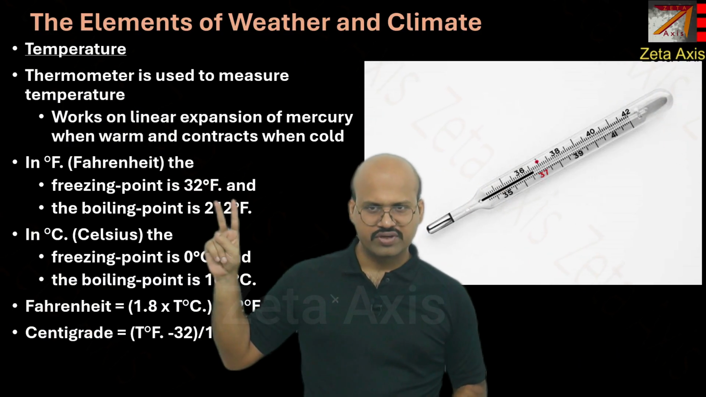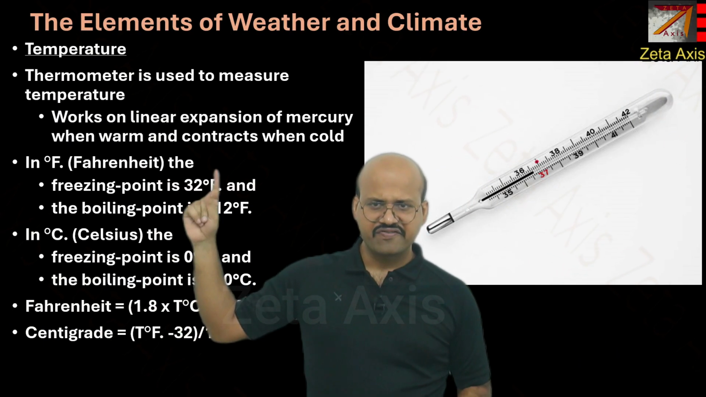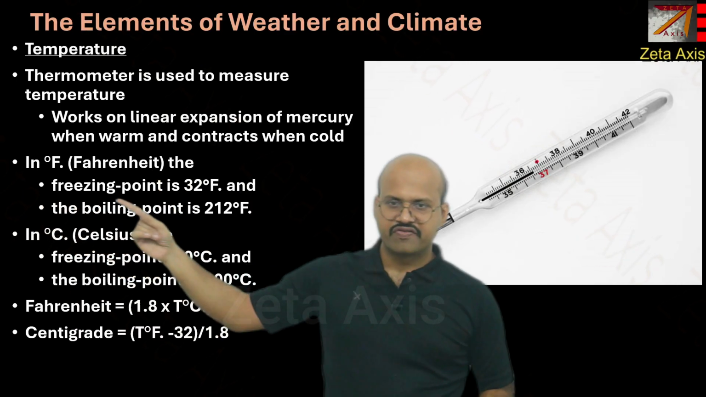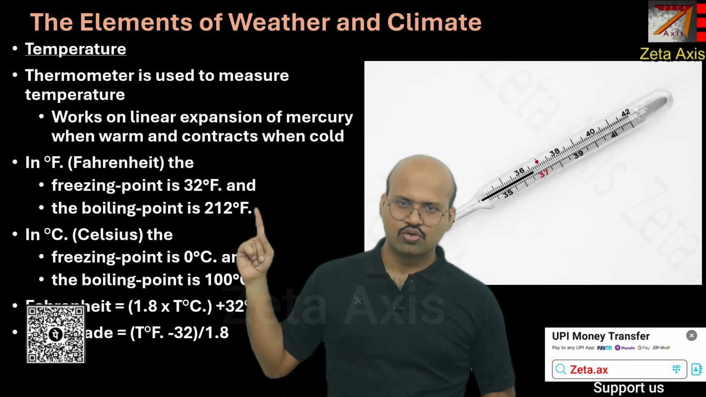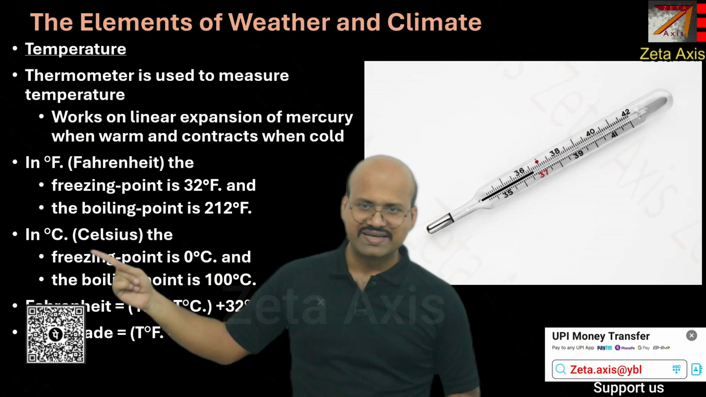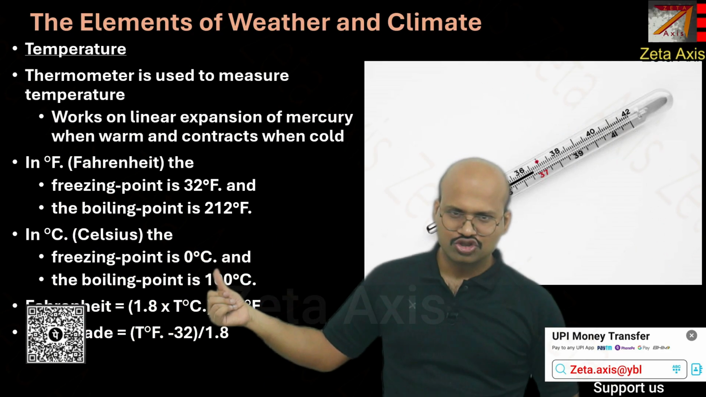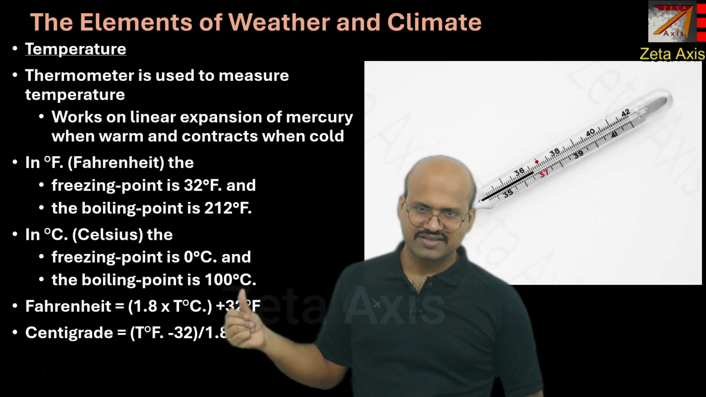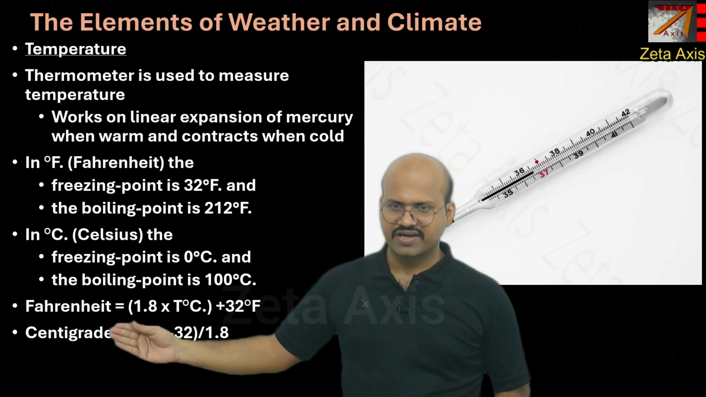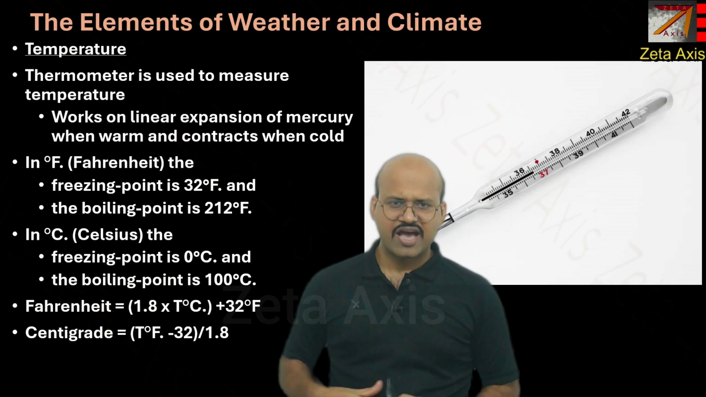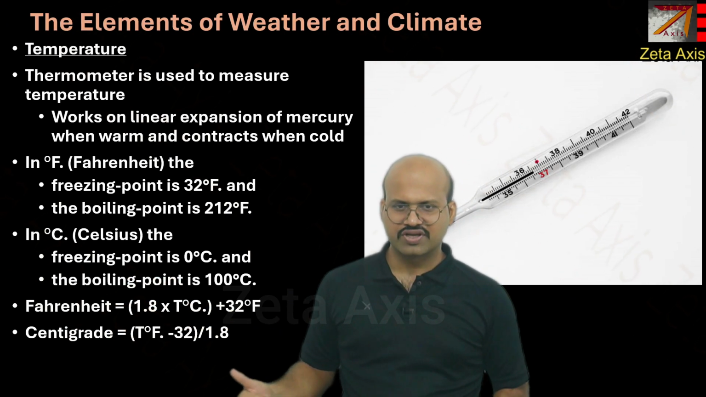There are two main units, Fahrenheit and Celsius. In Fahrenheit, the freezing point of water is 32 degree Fahrenheit and the boiling point of water is 212 degree Fahrenheit, while in Celsius the freezing point is 0 degree Celsius and boiling point is 100 degree Celsius. This is the method of converting Fahrenheit to centigrade and centigrade to Fahrenheit, and you do not need to remember this, you can just refer to it.